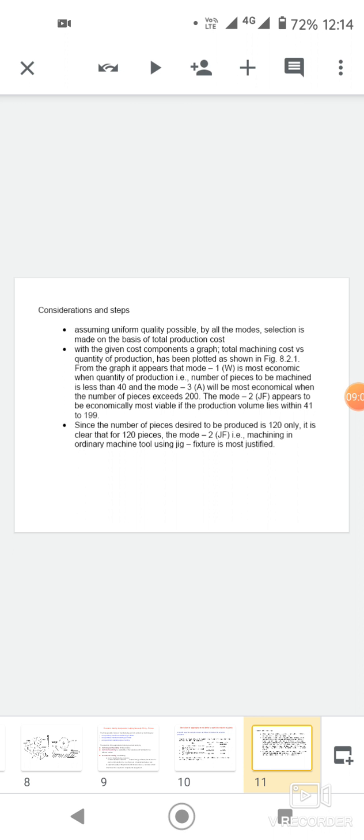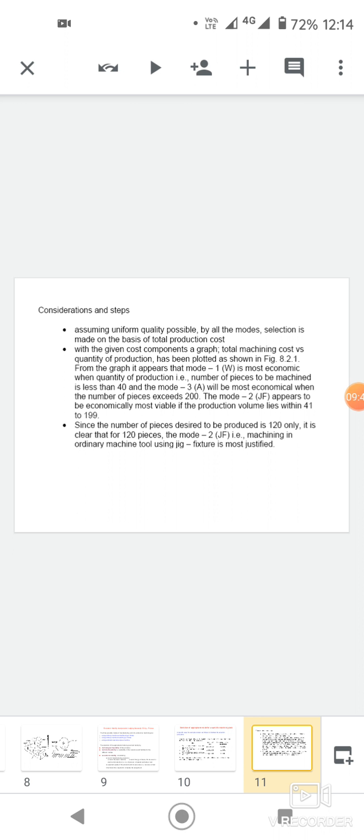With the given cost components graph, total machining cost versus quantity of production has been plotted as shown in the figure. From the graph, it appears that one mode of machining is most economical when the quantity of production, the number of pieces to be machined, is less than 40, and another mode will be most economical when the number of pieces exceeds 200.